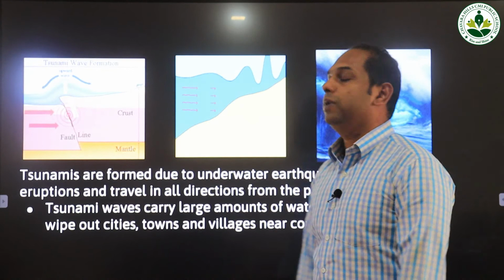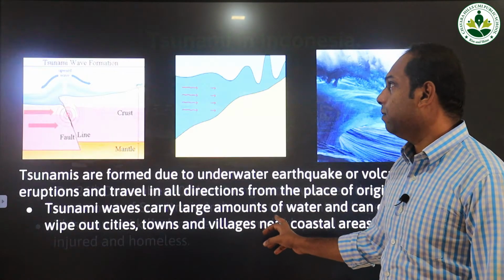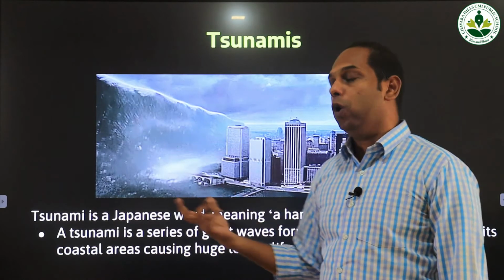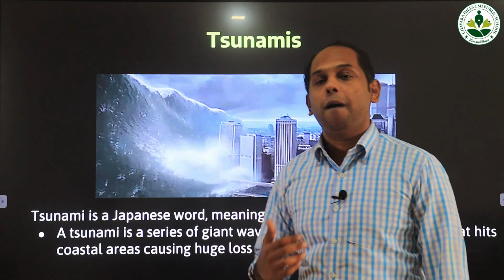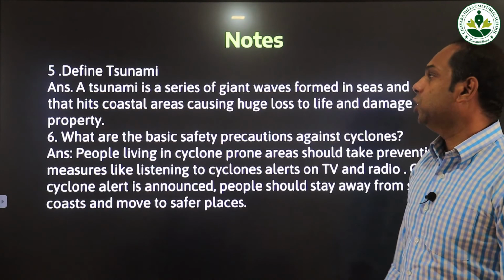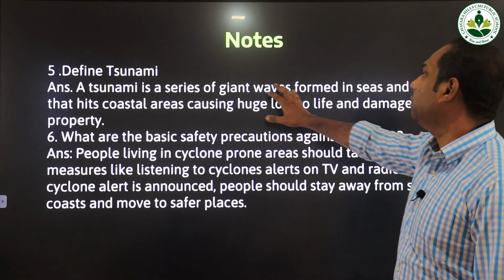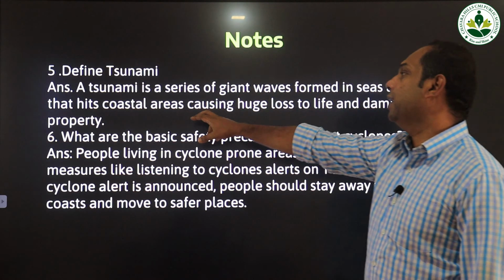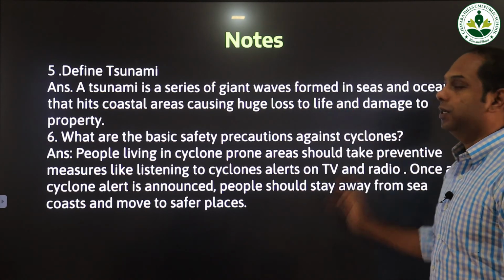So in today's class we have studied tsunamis and cyclones, and how they form and cause huge damage to our life and property. And this is the note for you. Fifth question, define tsunami. Answer: a tsunami is a series of giant waves formed in the seas and oceans that hits coastal areas, causing huge loss to life and damage to property.